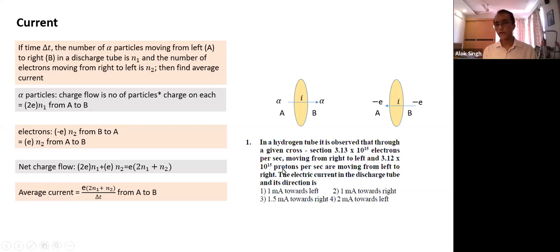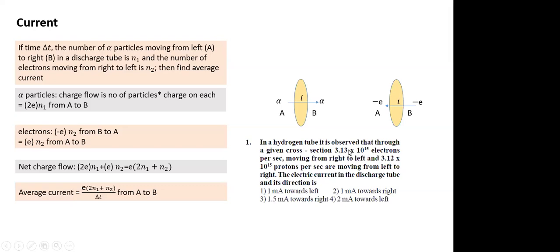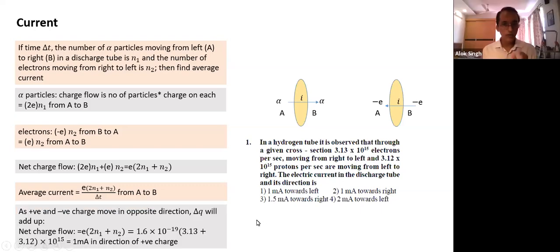So when we look at this, are we clear which direction the positive charge is moving from? Right to left, and negative charge is moving from left to right. So it is equivalent to the same amount of positive charge moving from right to left, 1 milliamp. Both will add up. As positive and negative charge move in opposite directions, delta Q will add up. What is the net charge? Number of charged particles into charge on each particle. So if you write those terms, what would this come to?